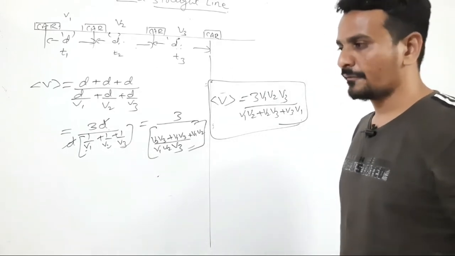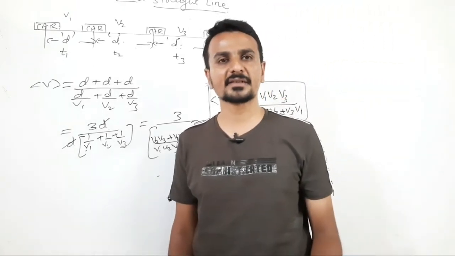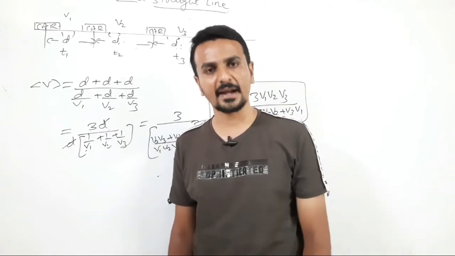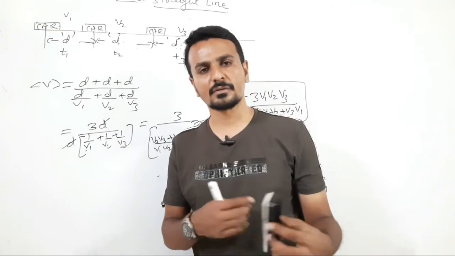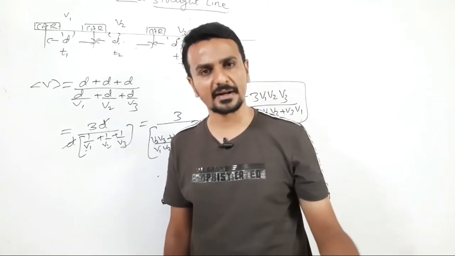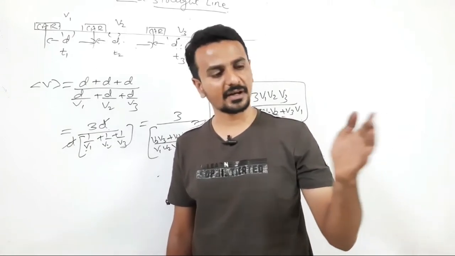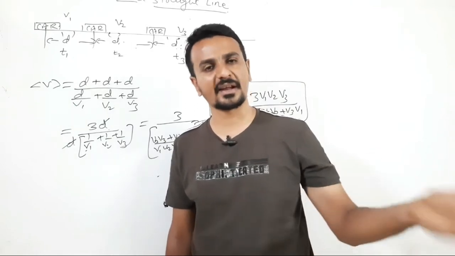The question for this kind of formula will be like, the object travels a distance of 10 km in a time interval of 2 hours, next 10 km in a time interval of 2 hours, then next will be 4 hours, next will be 5 hours, but the object is traveling 10 km each time. So the distance traveled by the object is the same, 10 km, next 10 km, next 10 km.